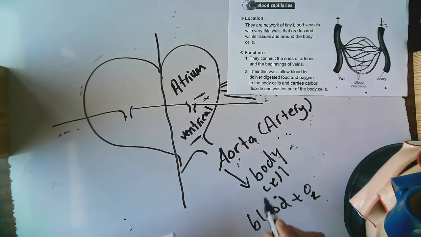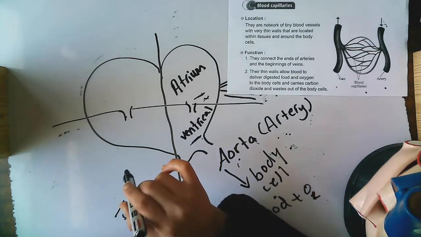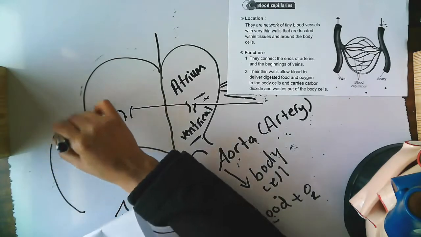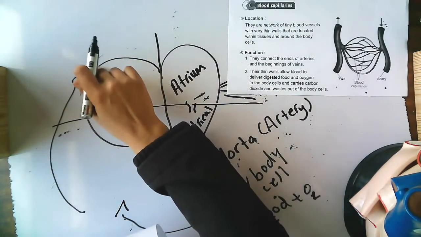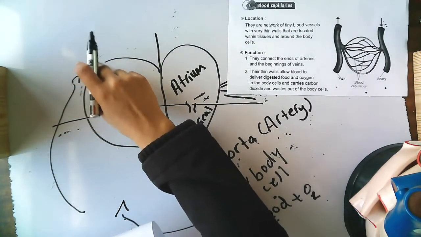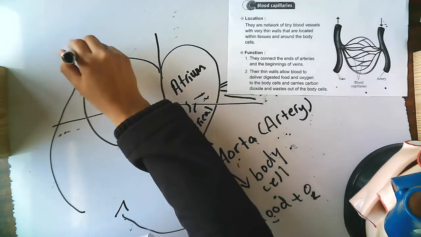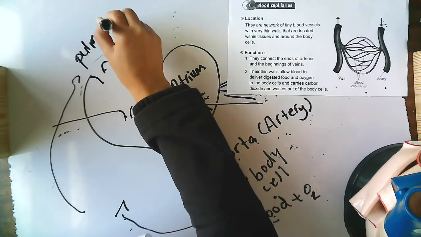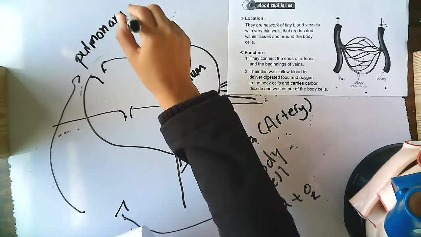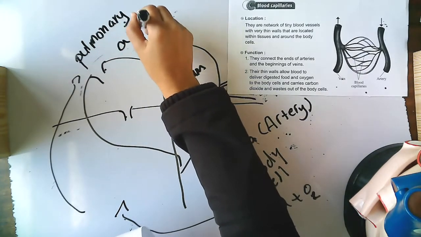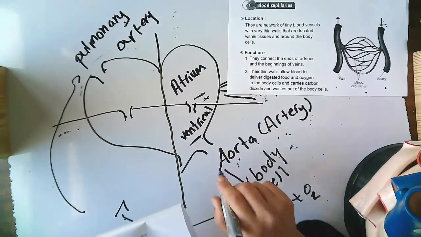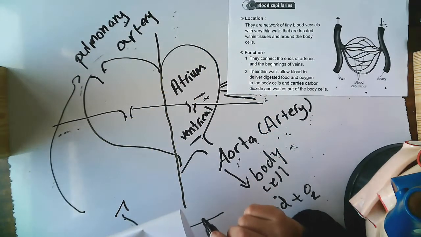And after the body cells take the oxygen, the blood returns back to the heart, again, to another opening which is called pulmonary artery, the second type of the artery, okay?